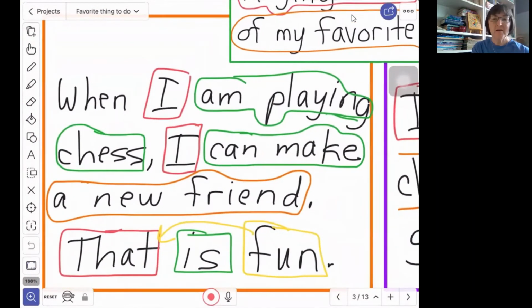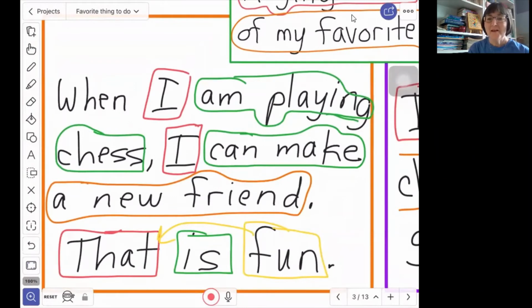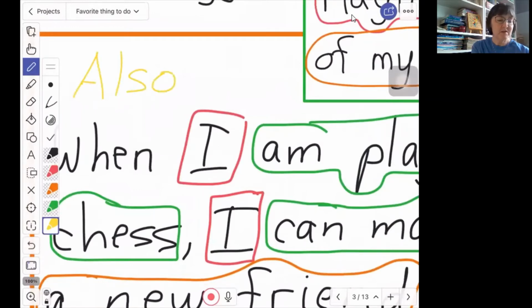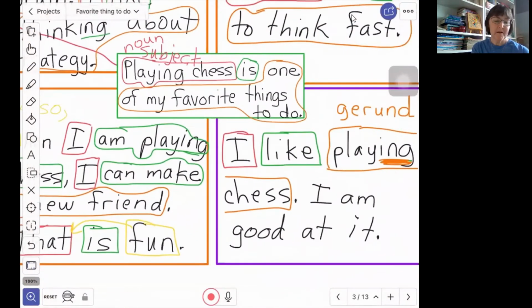Here, I am also introducing the idea of making a new friend by answering the question when, with when I am playing chess. That is a way of introducing the sentence. However, I am also going to put a transition word in front of it, and it's going to be a simple one, just also, comma. And then I need to change my capital W into a little w.